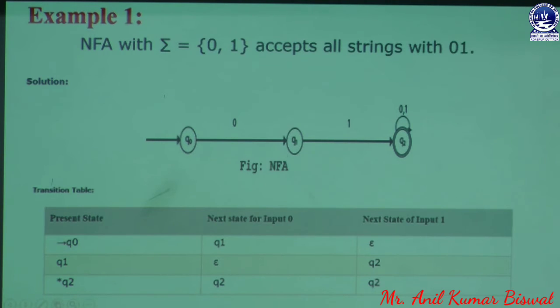Similarly, whenever the user puts input symbol 1 to Q1, we get a new next state, Q2, which is shown in this diagram. So finally we have state Q2, which is the final state, already mentioned in our transition table as star Q2.